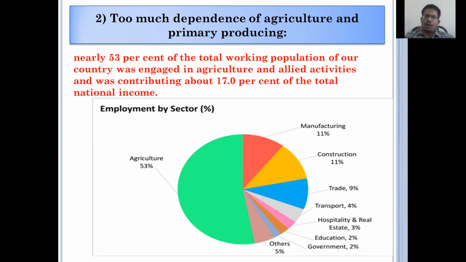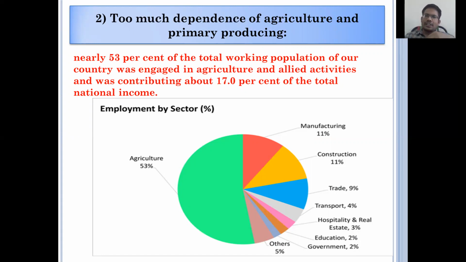That is not a problem in itself, but these 53% of people are giving only 17% of national income. That is the problem.